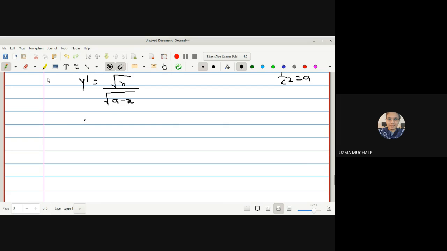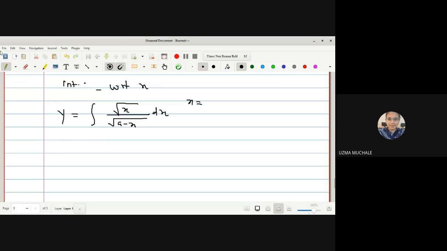Now just find the integration. dy by dx we are getting is under root x divided by under root of a minus x. Now again integrating with respect to x, the integration and derivative get cancelled. So y equals the integral of under root x divided by under root of a minus x with respect to x. Here we must use the method of substitution for solving this integration.